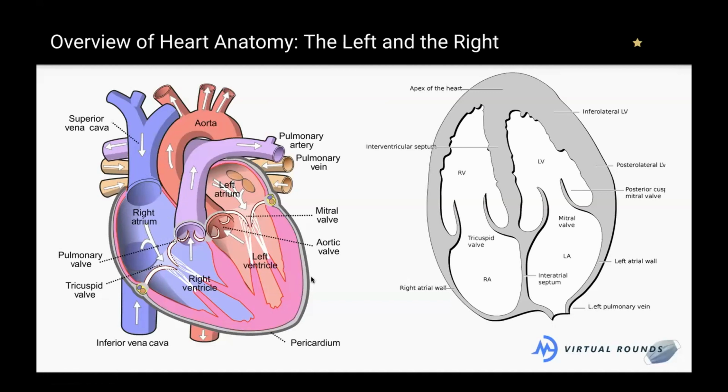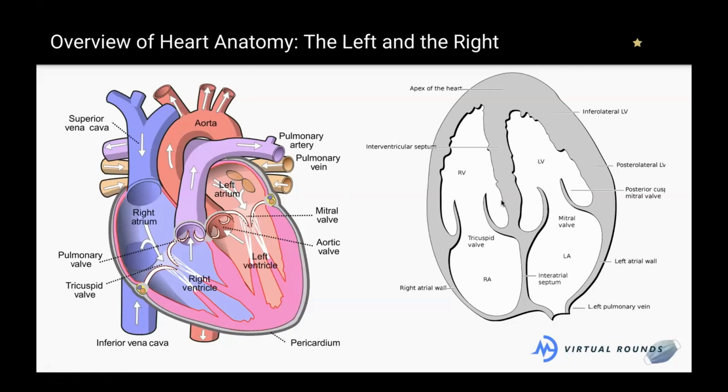Does anyone have a theory about which side of the heart is going to be higher pressure, the left side or the right side? Left. Yeah, it's the left side of the heart. So everybody here is right. So the left side is going to be the higher pressure side because we're trying to pump the blood out from this side. Think about just arteries are higher pressure in general than veins. A good trick is if you can compress it easily, then it's a vein. And if you can't, then it's an artery. So this is always the higher pressure side of the heart.